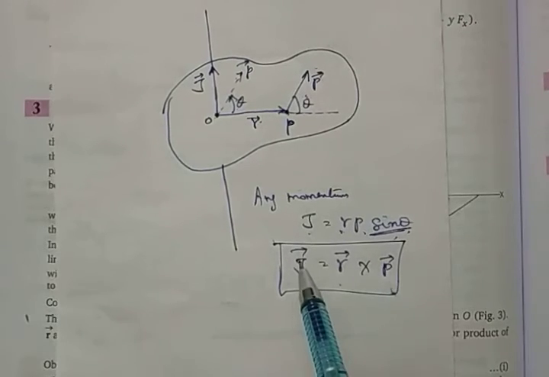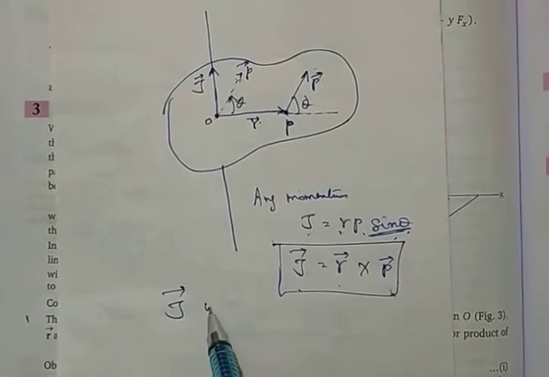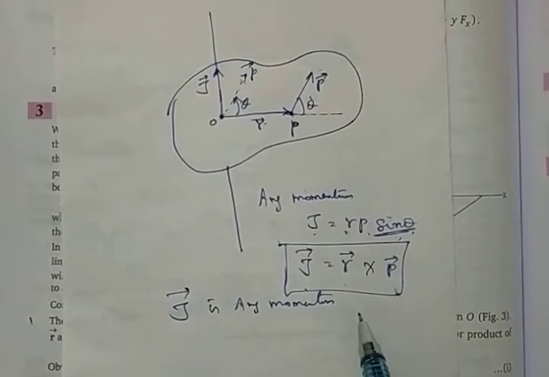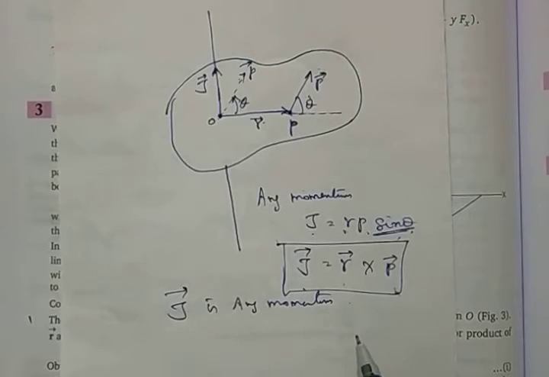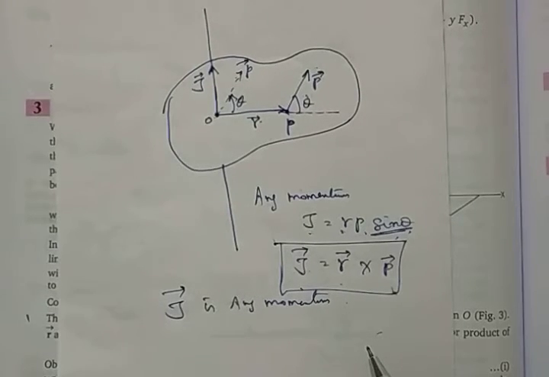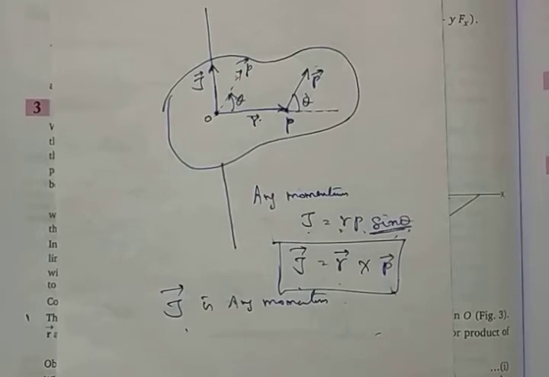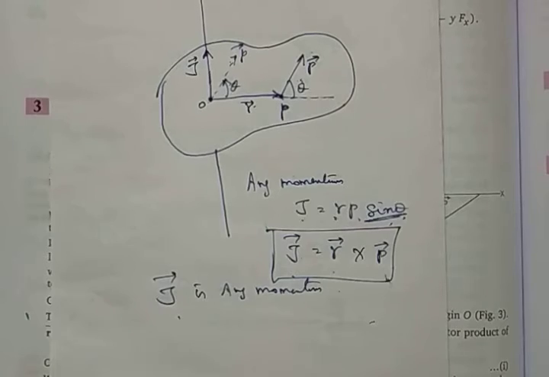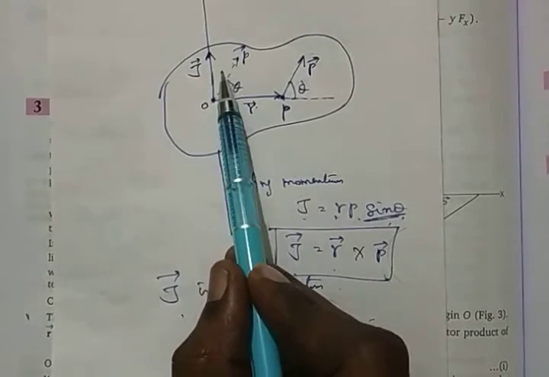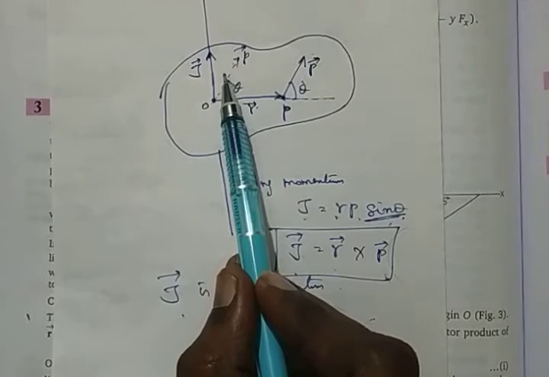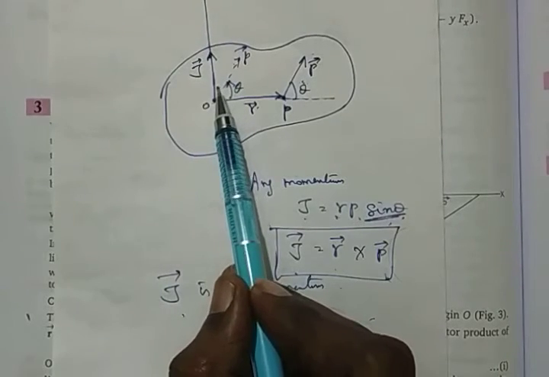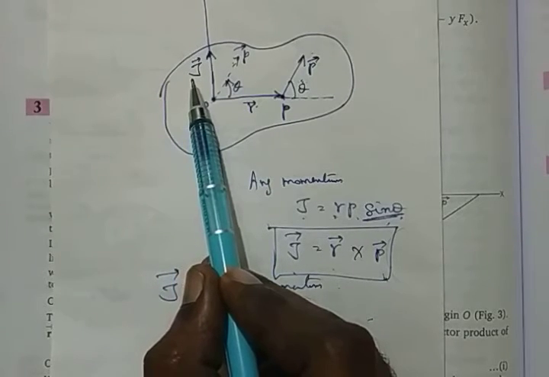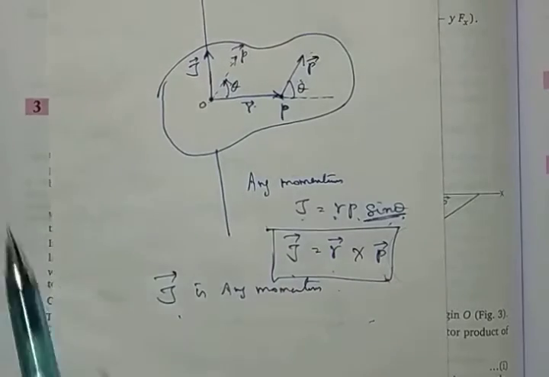Please write this one. Now here write down, J vector is angular momentum. Its direction is given by right hand thumb rule. J vector direction is given by right hand thumb rule. When we traverse from R vector to P vector over an angle theta, then angular momentum J vector is directed in the upward direction.